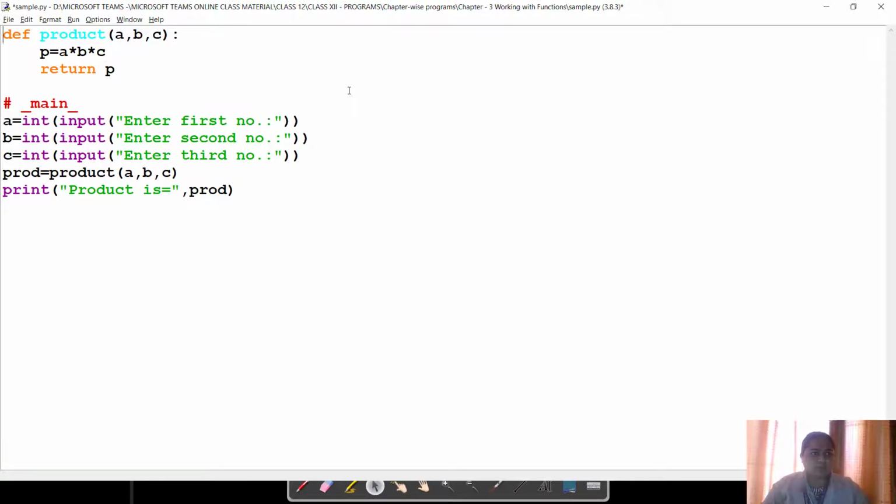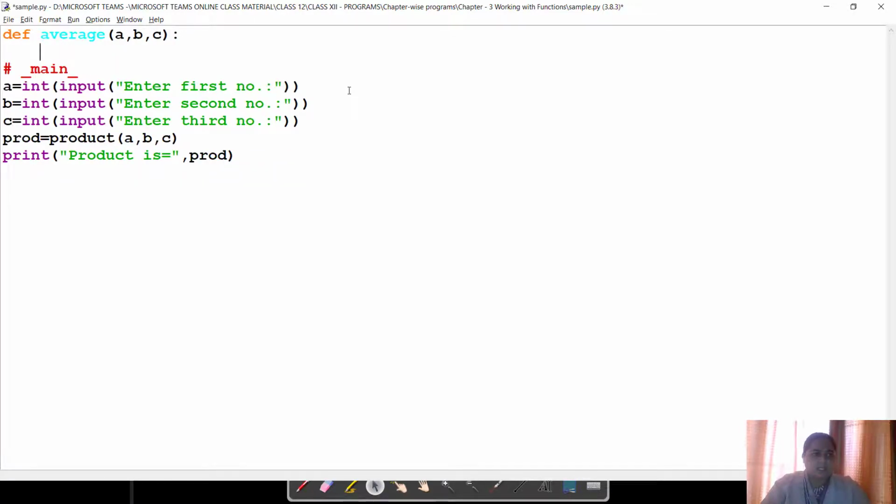I'm going to create a program which will now calculate the average of three numbers. So let us just rename these as average. And this average function calls another function named sum, which stores the sum of three values.